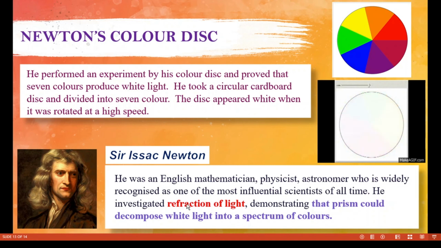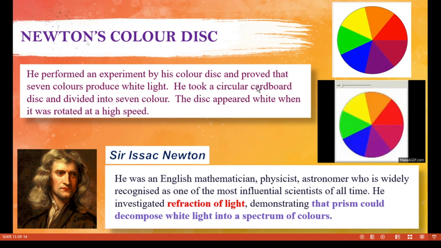He investigated the refraction of light, demonstrating that the prism could decompose white light into a spectrum of colors. And he performed an experiment with his color disc. He took a disc and divided it into 7 equal parts, and he painted the parts with different colors, as in the rainbow, starting from violet to red.